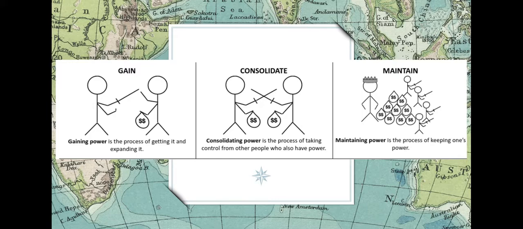Consolidating power is a process of taking control from other people who also have power, and then also maintaining power, a process of keeping one's power. The main ones we'll really want to focus on are gaining and consolidating. Specifically, that's going to be on your summative for this unit, so we'll try to focus on those two, but we will discuss some aspects of how they maintain power.